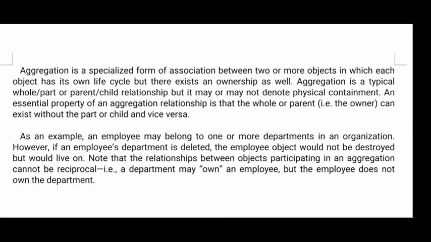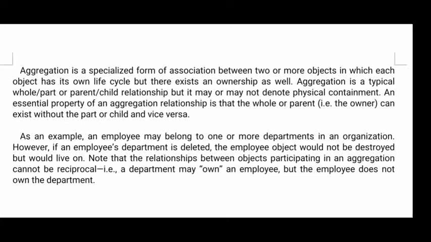Understood aggregation? So there are 2 types of aggregation. One is a simple aggregation and the second one is a composite aggregation. What happens in a simple aggregation? The aggregation that uses its part objects but cannot create or destroy them is called a simple aggregation. Means, if object 1 is there and objects 2, 3, 4, whatever methods and data members are there can be used by object 1, but object 1 does not have the right to create or destroy the remaining objects, then that is called a simple aggregation.